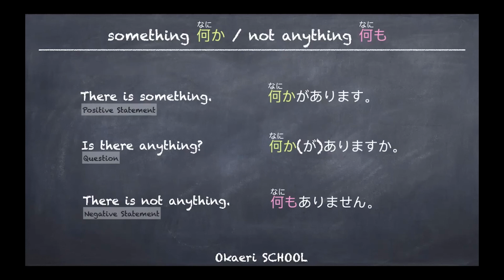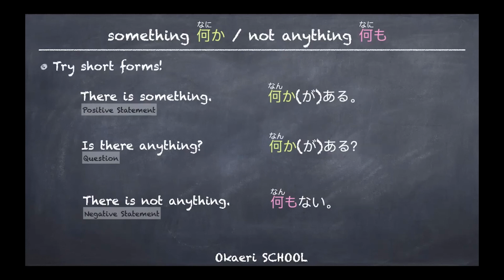And 何もありません in formal speech would be なんもない in short forms or informal speech. なんもない or 何もない。何もない、何かある and stuff. These can be plain forms, but very casual short forms. In informal speech, we say なんかある、なんもない. So, just so you know.